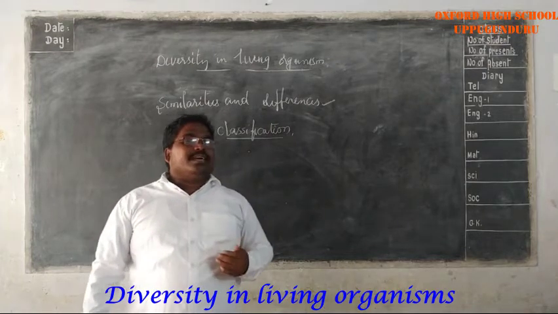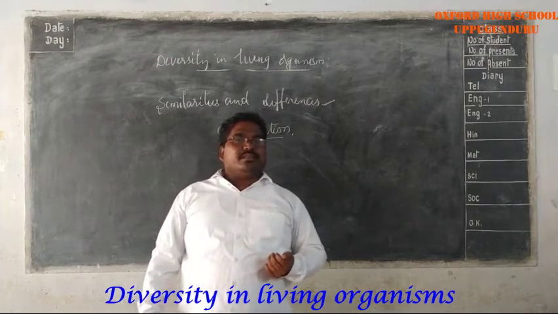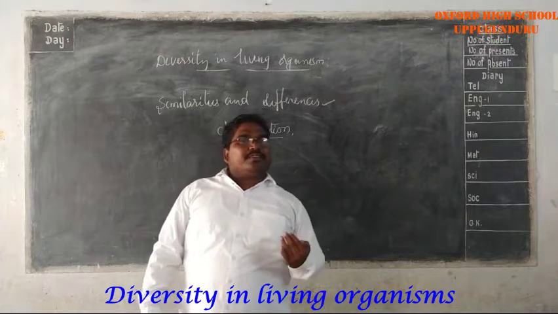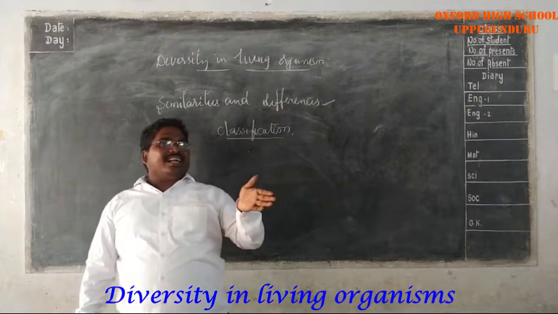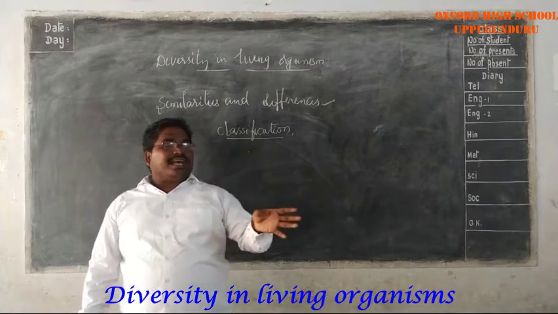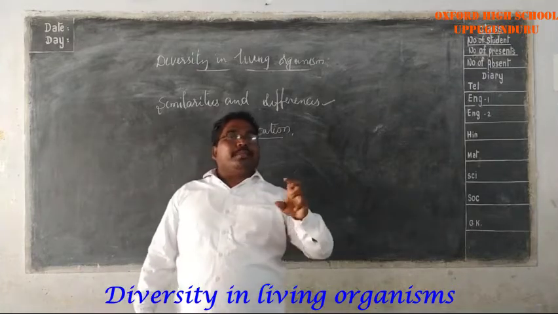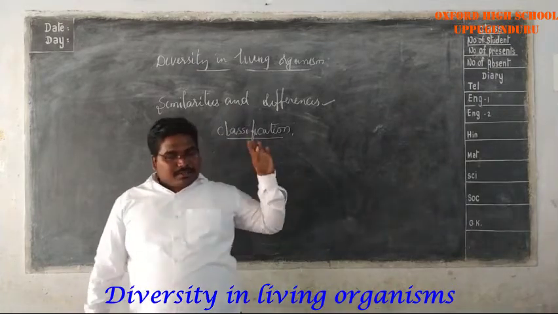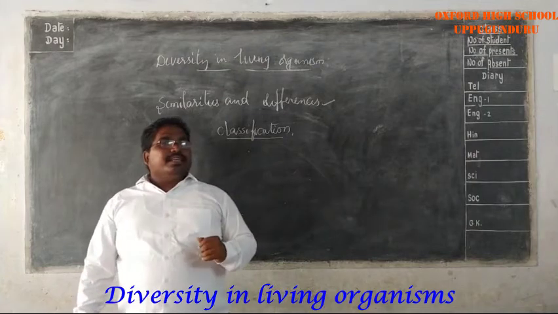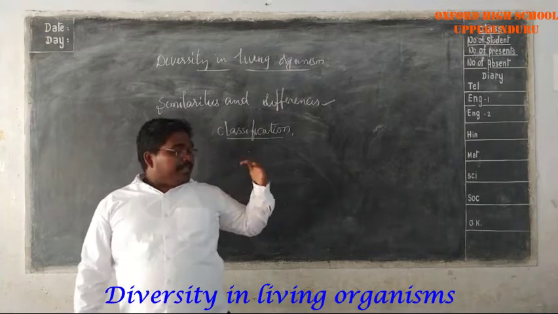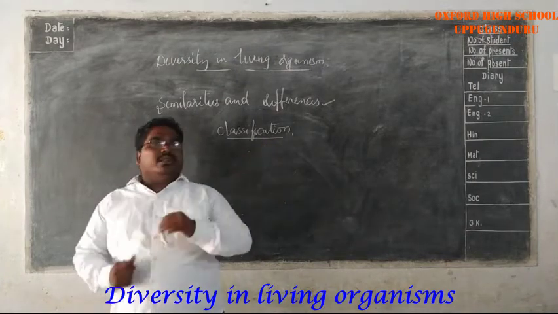We already discussed the importance of classification, and in the previous class we discussed this classification.